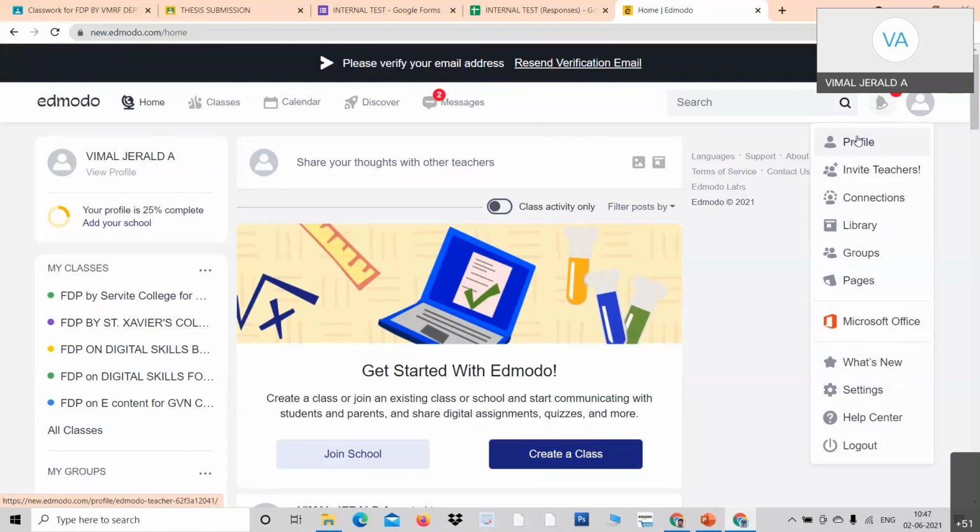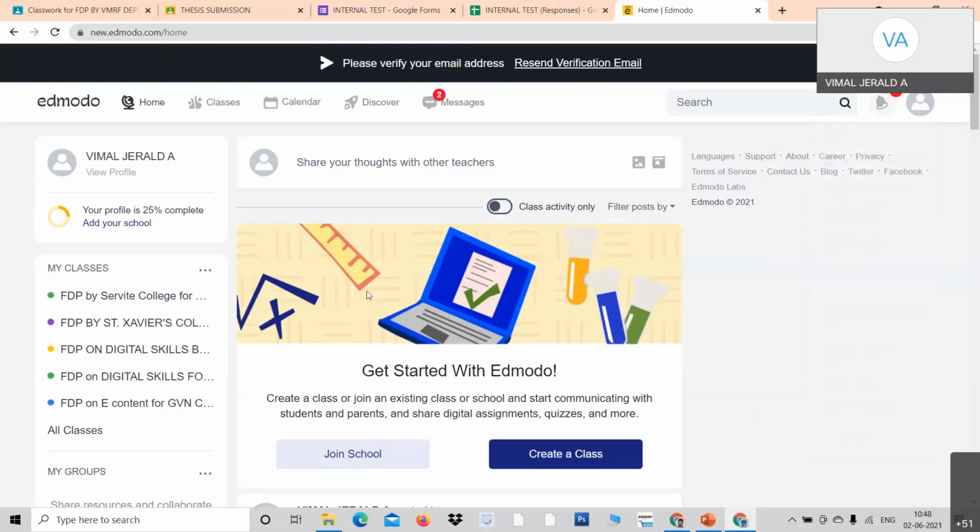Now look here. When you click profile, you can edit your profile. And here, as usual like your Google Classroom, you can invite your teachers by email. There are various options like connections, library, groups, pages, and Microsoft Office can be integrated. So many options are here, so you can go through them one by one when you are free. Now let me introduce how to create a class.